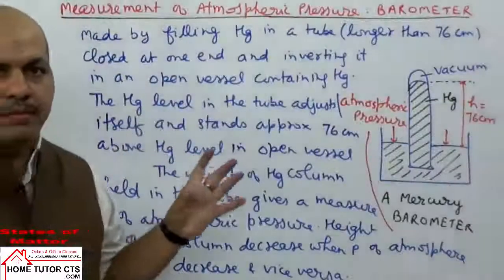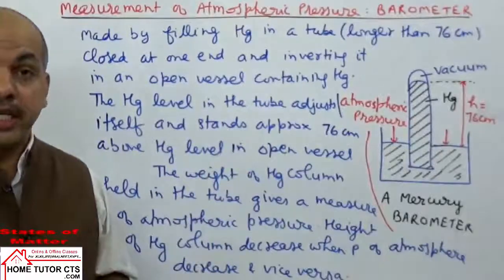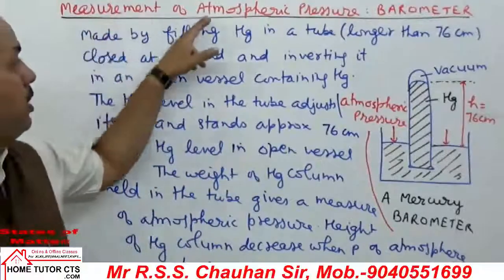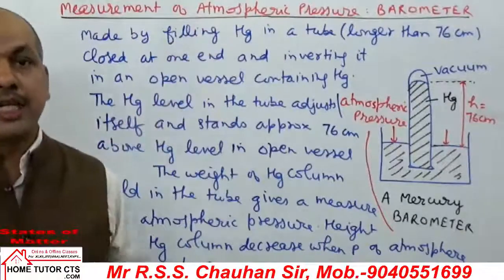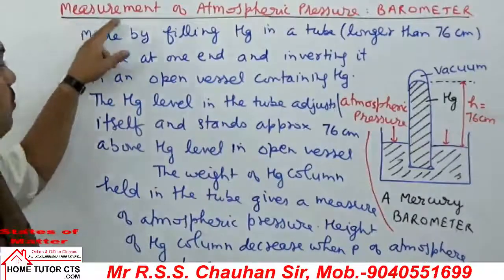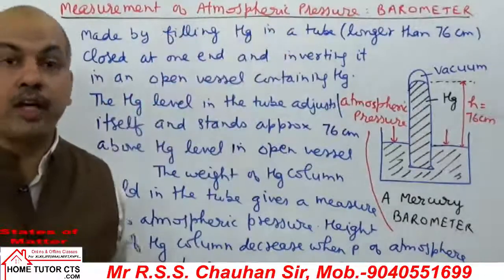Now let us take some methods of measuring pressure. We can take pressure measurement. First we can take measurement of atmospheric pressure. Then you can take measurement of gas pressure. We are taking measurement of atmospheric pressure using a barometer.